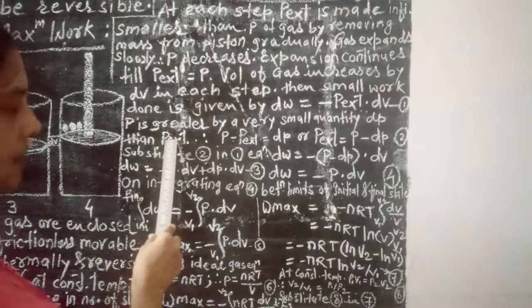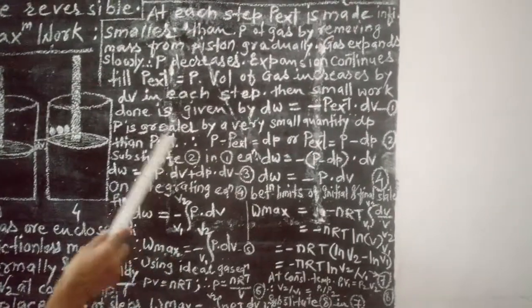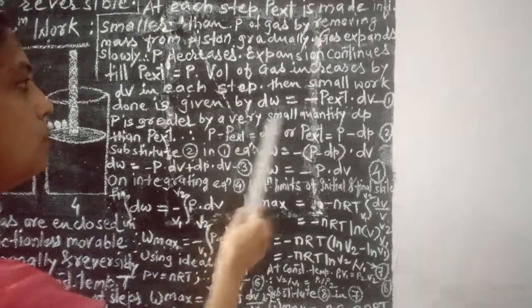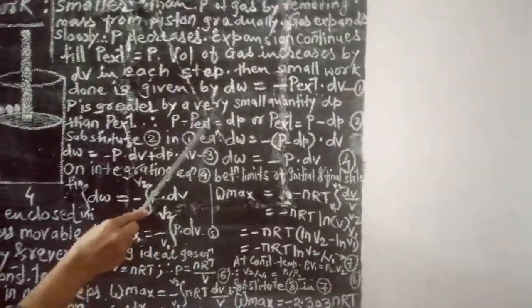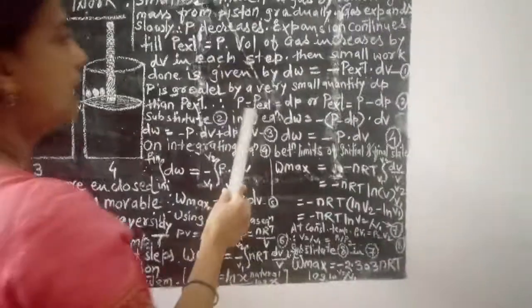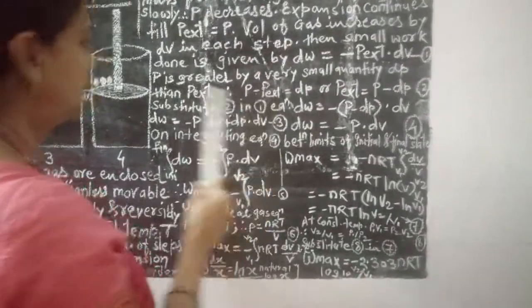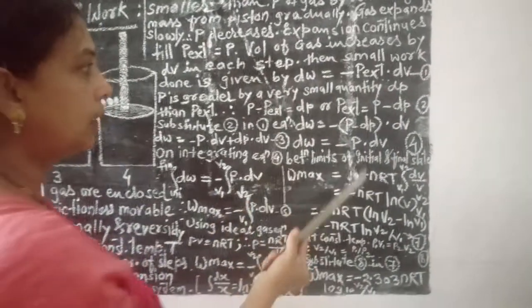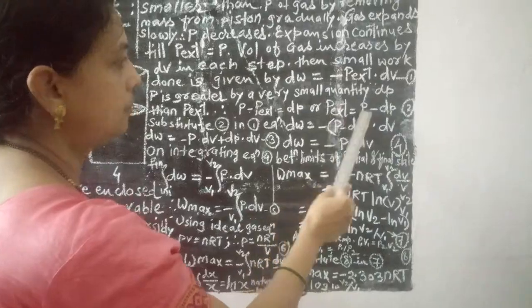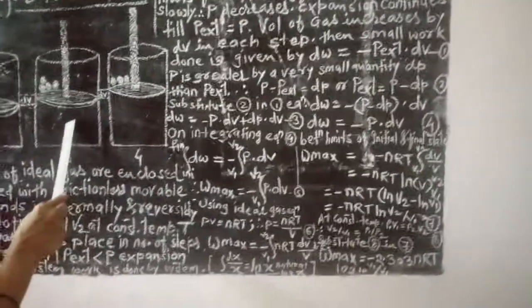Now the pressure on the gas is greater by a very small quantity delta P than the P external. Therefore you can write that the pressure acting on the gas minus P external is equal to delta P, or P external is equal to pressure P minus dP.